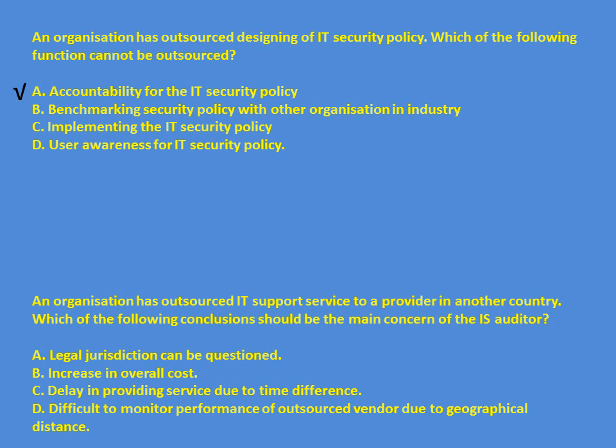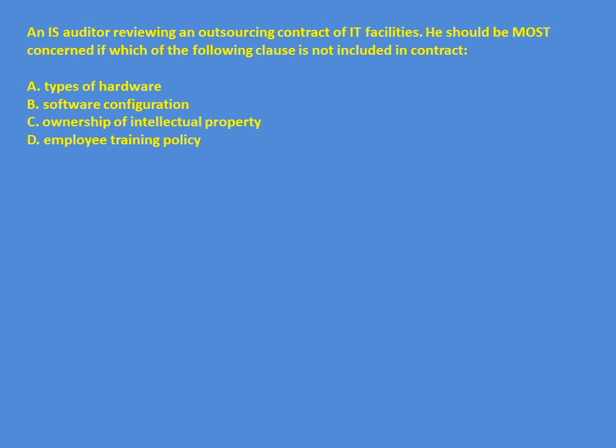An organization has outsourced IT support service to a provider in another country. We have seen that if the service provider is not from the same country, there can be two major concerns: legal jurisdiction and privacy law. Here we do have the option of legal jurisdiction. An IS auditor reviewing the outsourcing contract of an IT facility should be most concerned if which of the following clauses is not included in the contract.